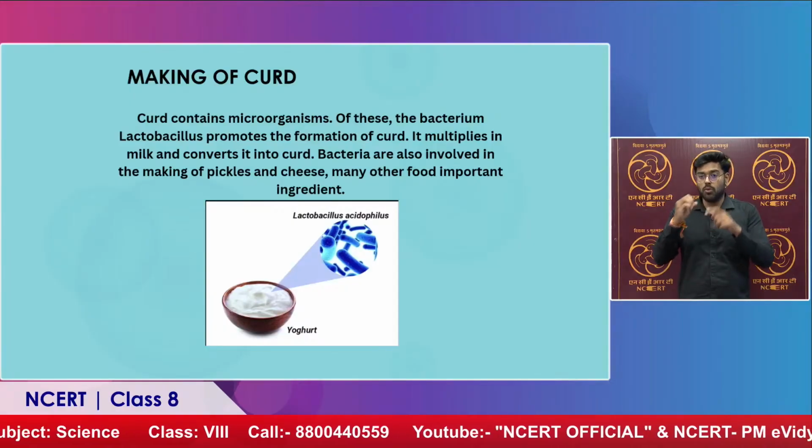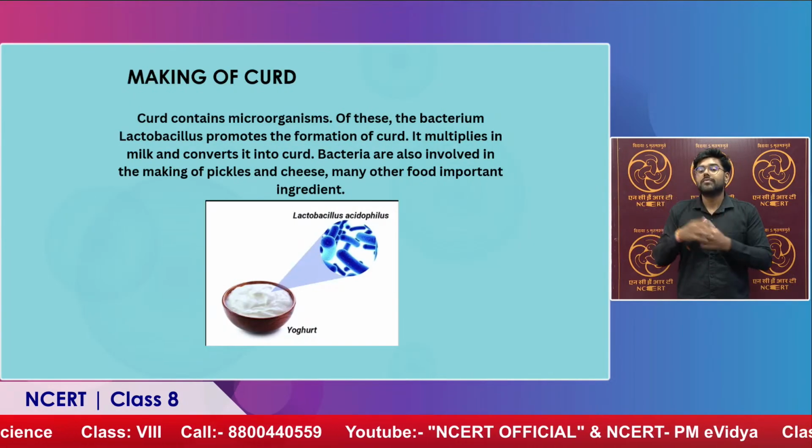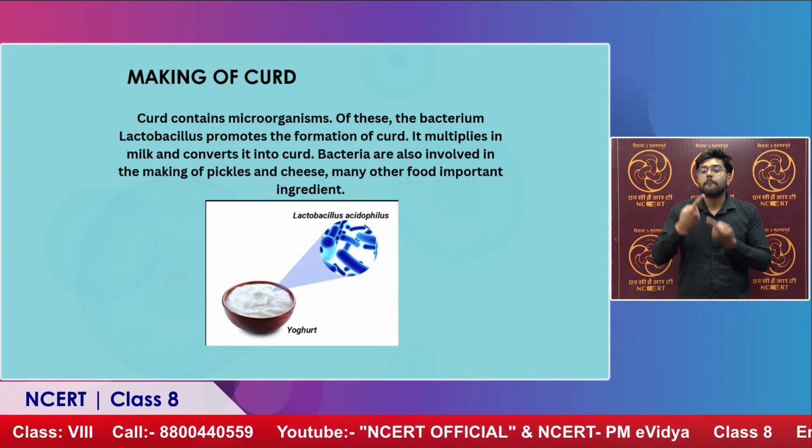Milk contains a sugar called lactose. That sugar, in the presence of good bacteria, lactobacillus, changes. There is even a procedure to make curd. We take milk and just warm it up. It is not that we need boiling milk, we just warm it.